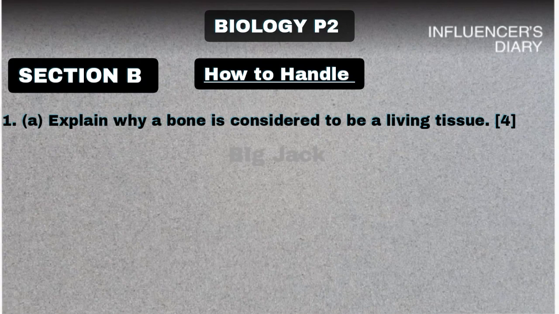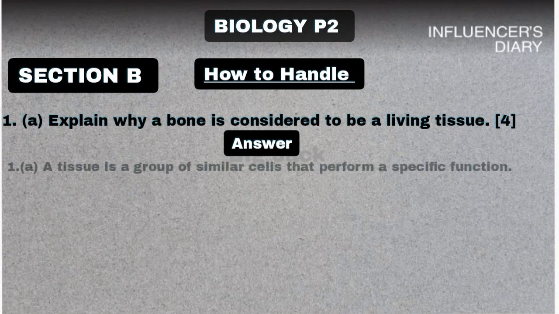As for this one, you need to write it in paragraph form. The first thing, you're going to define what a tissue is. After defining what a tissue is, you are going to give the reason why a bone is considered to be a living tissue. So let me help you. You're going to say a tissue is a group of similar cells that perform a specific function. Then you put a full stop.